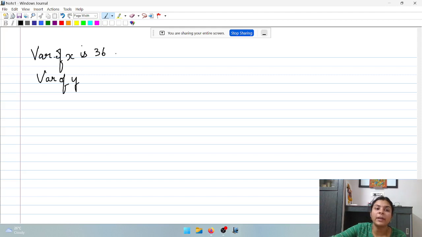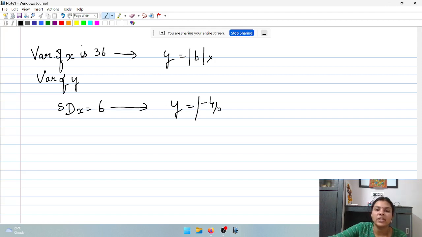Again, you cannot apply the formula y is equal to modulus of b into x directly on variance. What should you do? I should first convert this into standard deviation. If variance is 36, then standard deviation of x will be 6. Convert into standard deviation, then use the formula y is equal to modulus of minus 4 by 5 into 6. So you will get 4 by 5 into 6,